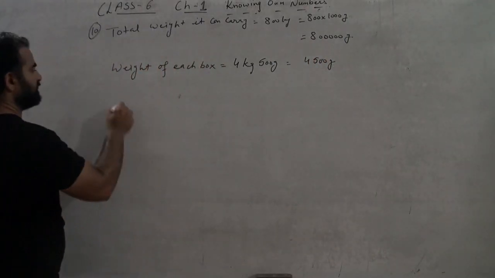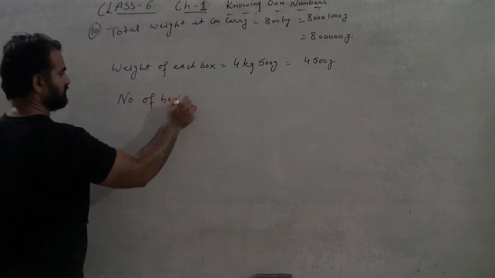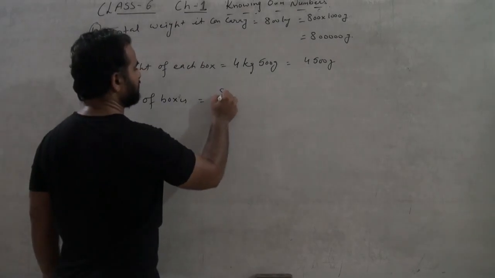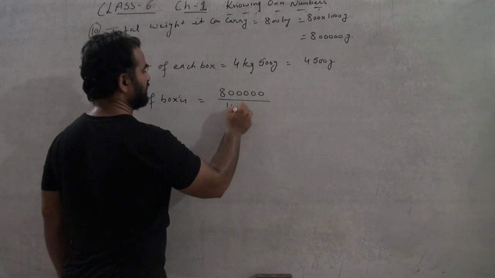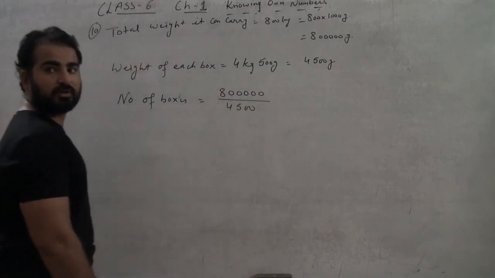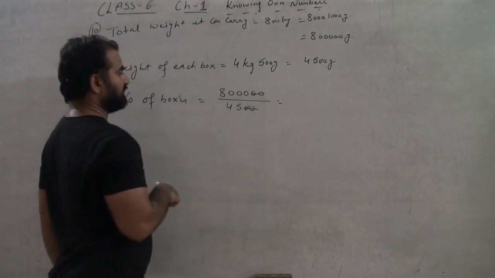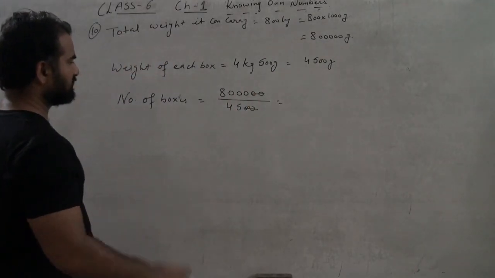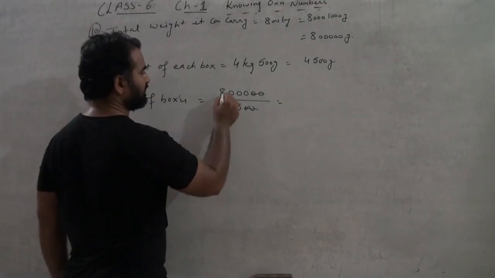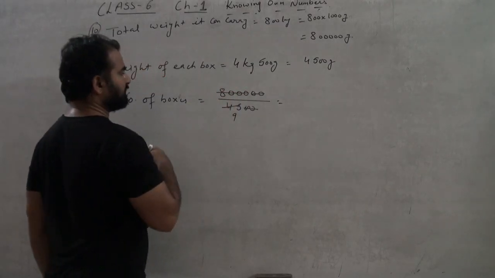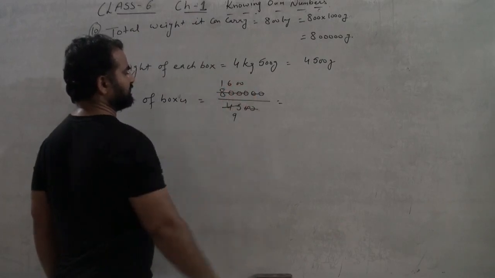So number of boxes will be 8 lakh divided by 4500. Okay, so 2 zeros are cancelled. Next we can also divide it by 5. 5 nines are 45, and we can divide it by 5. 5 ones are 5, 5 sixes are 30, and double 0.